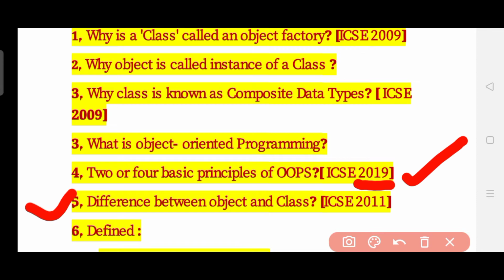The next question is: what is the difference between object and class? So guys, if you are preparing the questions from object oriented, then you should have a good knowledge about what is an object and what is a class. Okay, you can definitely learn their individual meaning also, that what is an object and what is a class, and do learn these, okay, because these are the important keywords or the important terms when you learn any object oriented